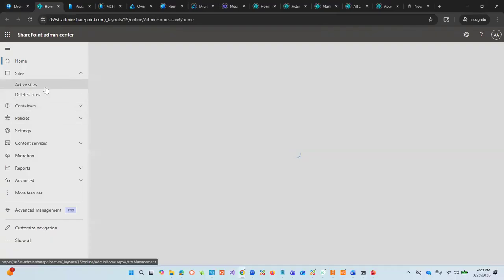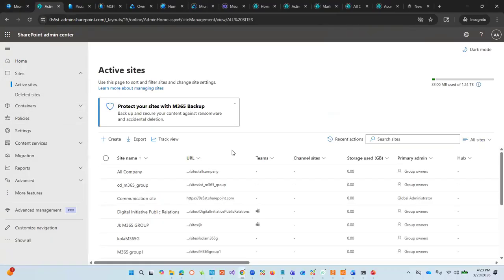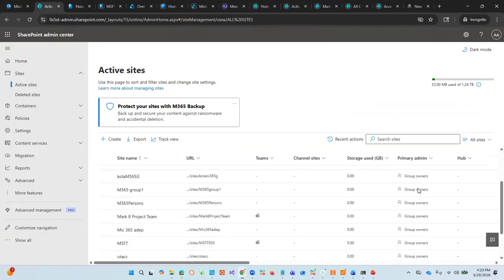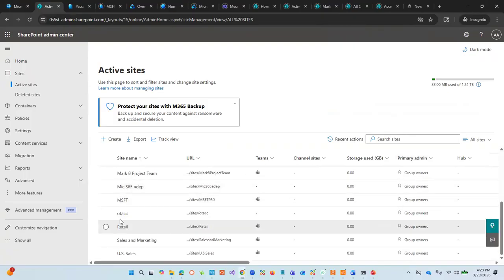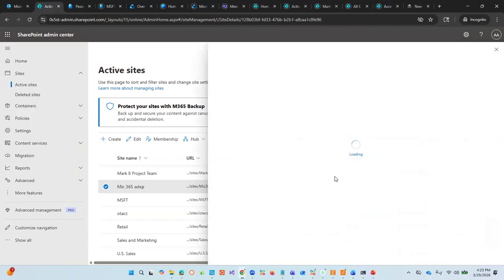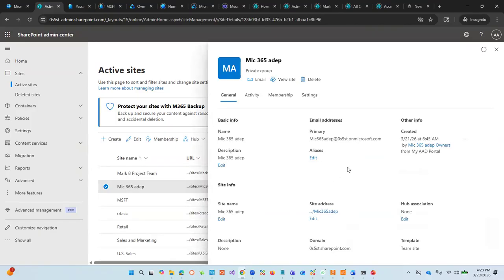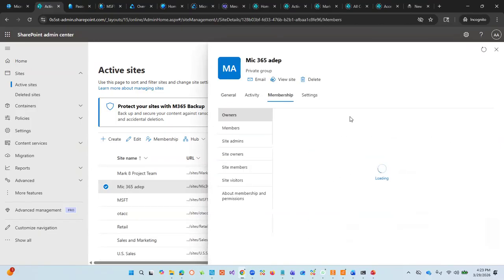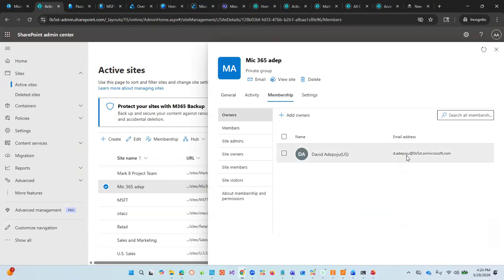So you have different sites, and on these sites you will see the primary owner of these sites. We have the primary admin, the M365. You can check the ownership of these sites, who owns them, who can be given access to different sites, and this is where you have the membership. This is the owner of the site, for instance, and we can have multiple owners.